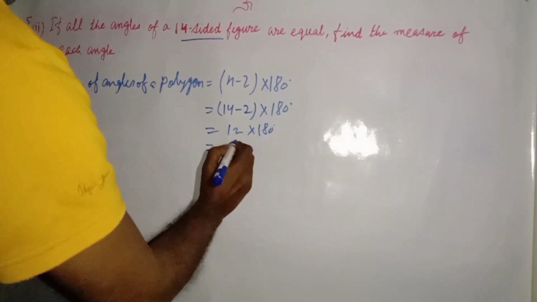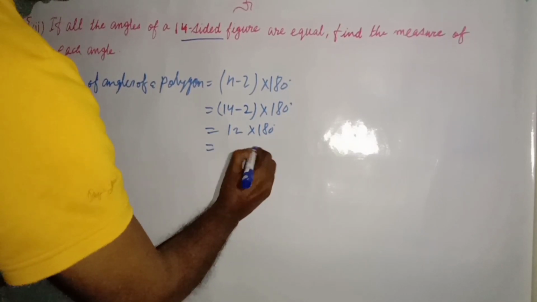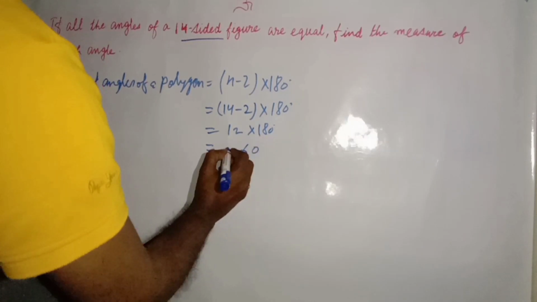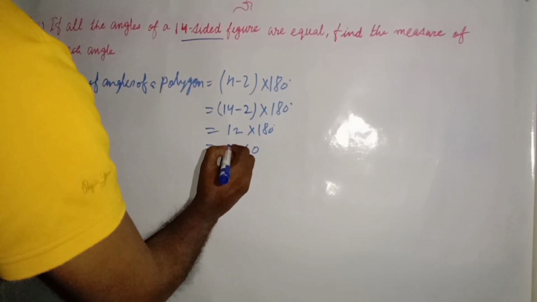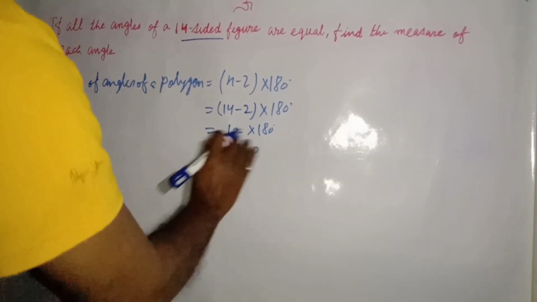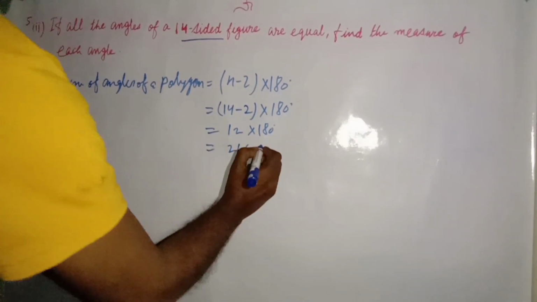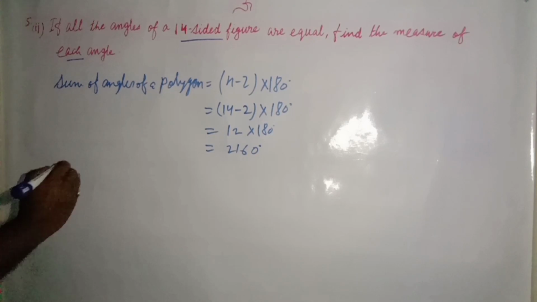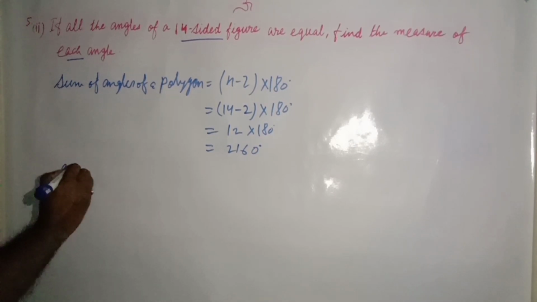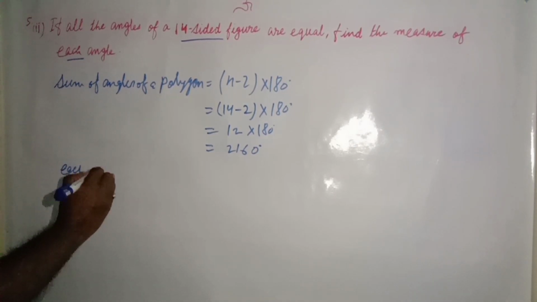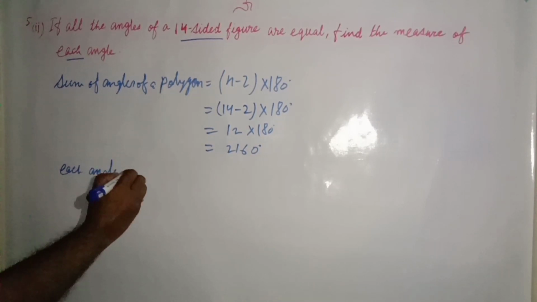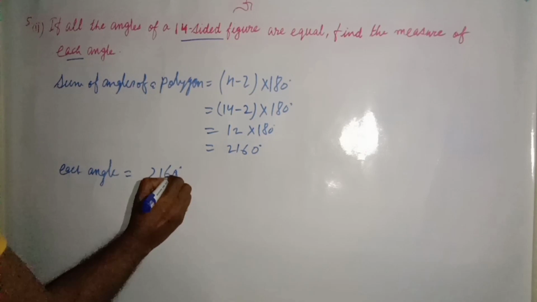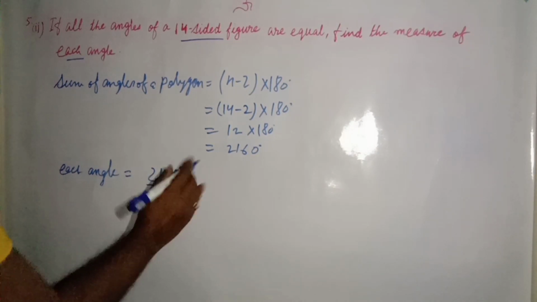Then we will multiply this: 0, 18 twos are 36, then 6 carry 3, 18 ones are 18 and 3, 21. 2160 degrees. Now we have to find each angle. So each angle equals 2160 divided by 14.